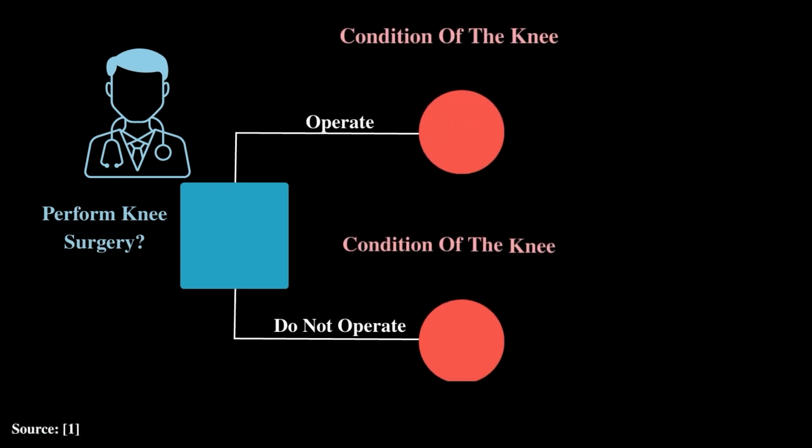Here is another example. Imagine you are a doctor and you have to consider whether you should perform a knee surgery. This is your decision point. The decisions you can make here are to operate and not to operate. According to expected utility theory, a rational decision maker should now consider every possible outcome for the decision. For the sake of simplicity, let's assume 4 possible outcomes for our situation.